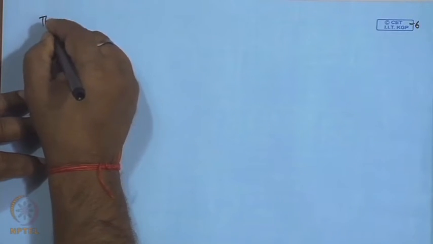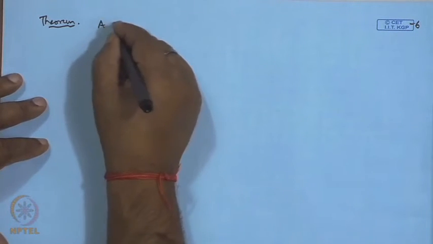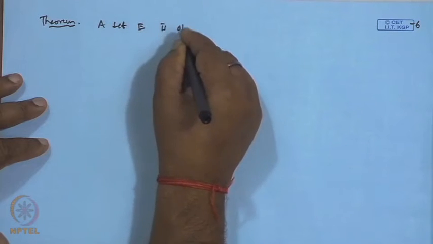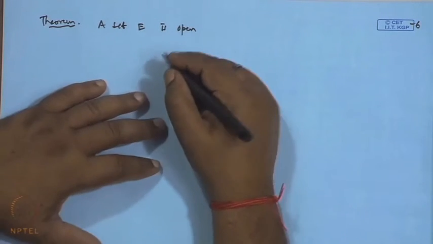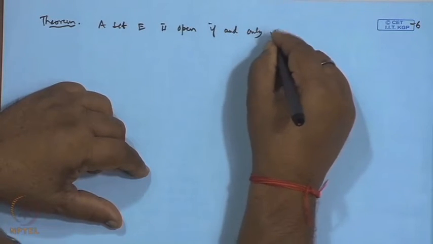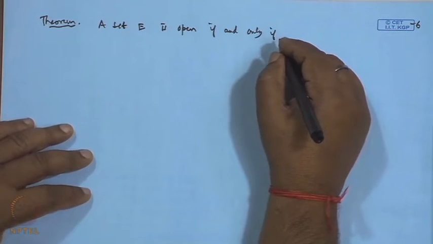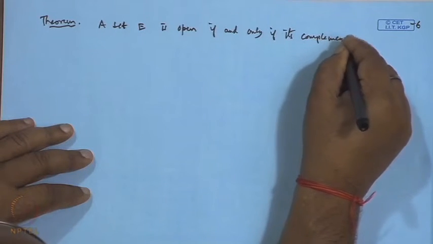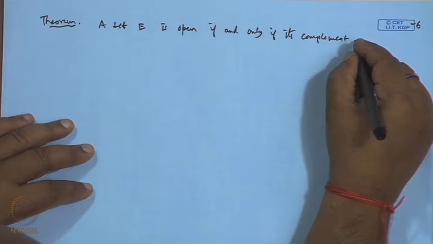Now, we have another theorem. The theorem is: a set E is open if and only if its complement is closed.